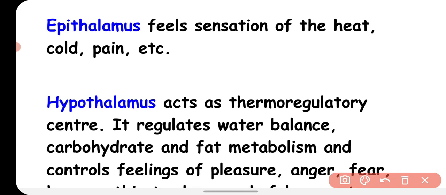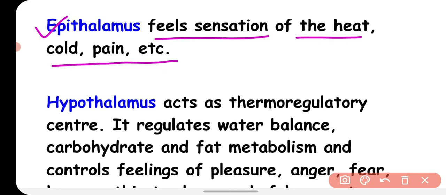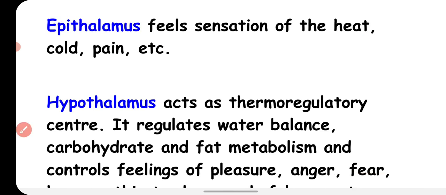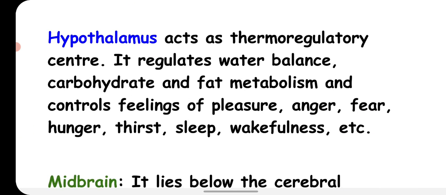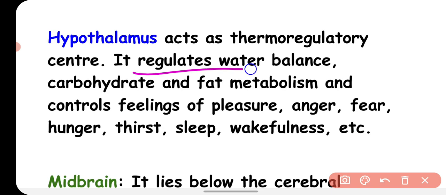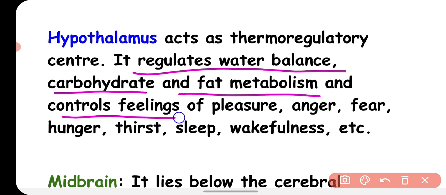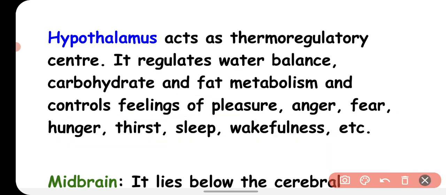Epithalamus feels sensations of heat, cold, pain, etc., while hypothalamus acts as a thermoregulatory center. It regulates water balance, carbohydrate and fat metabolism, and controls feelings of pleasure, anger, fear, hunger, thirst, sleep, wakefulness, etc.